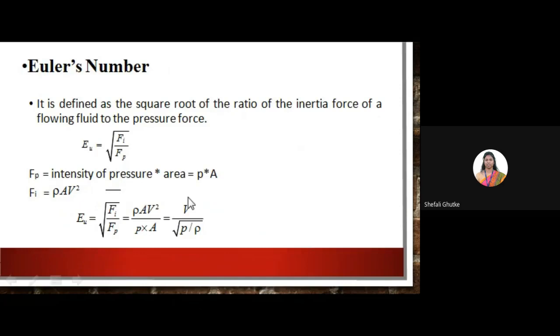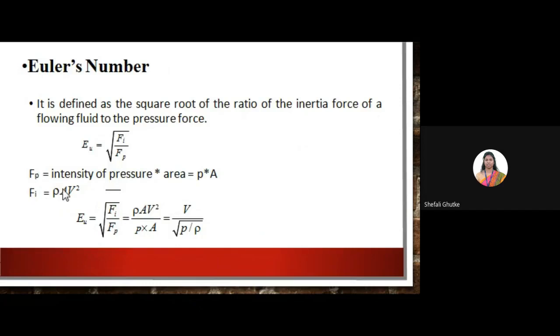After that, the Euler number. Euler number is defined as the square root of the ratio of inertia force to that of pressure force. The pressure force is represented by capital F suffix P. The inertia force formula, as we know, is rho A V square, right?